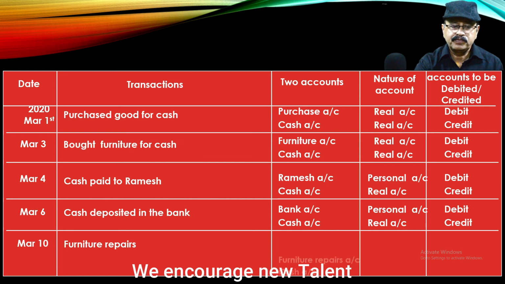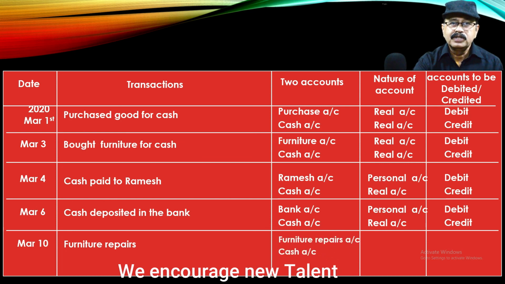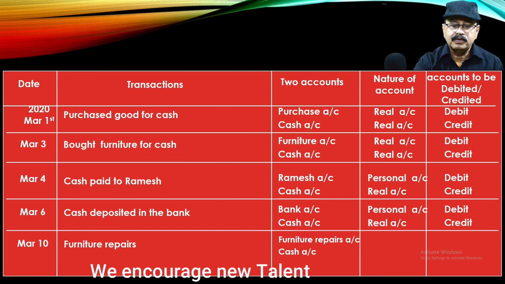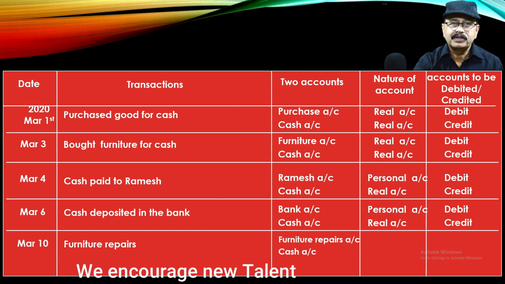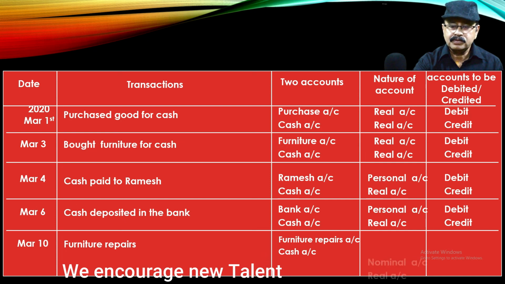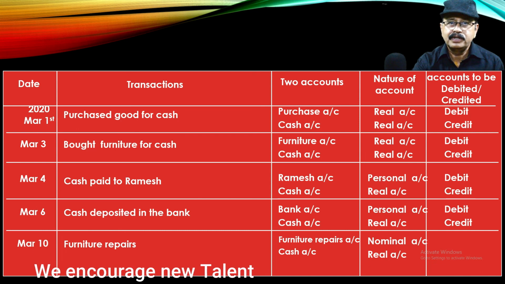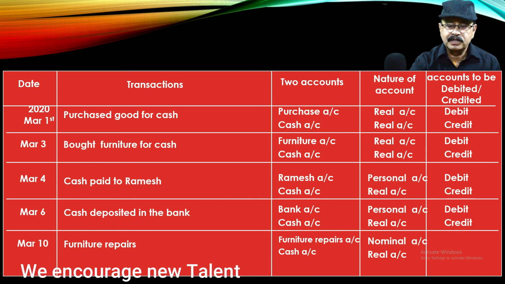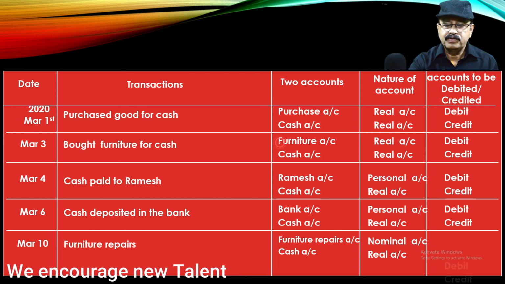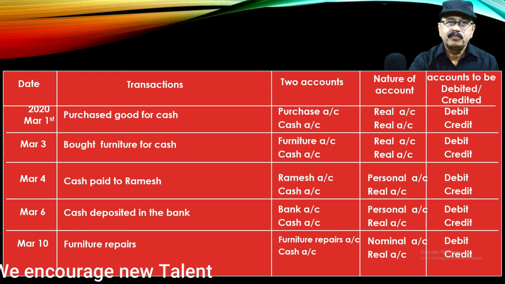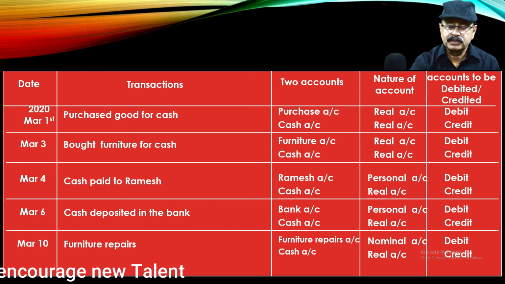Furniture repairs belong to nominal account. Cash is an asset, it belongs to real account. Then furniture repairs, according to the nominal account rule, debit all expenses and losses, so here furniture repairs account is debit. Then we are paying cash, so cash is going out, so cash account is credit.